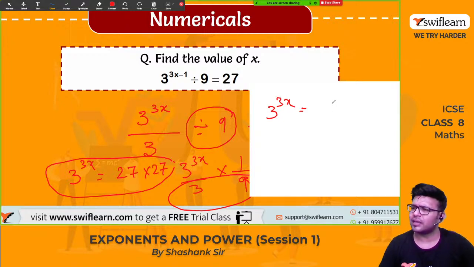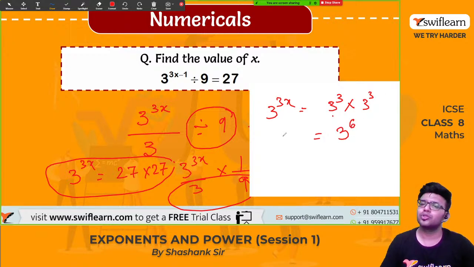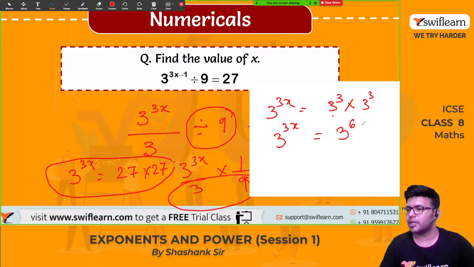27: 3 threes are 9, 9 threes are 27. It is 3 raised to 3. Again 27 is 3 raised to 3. a raised to m into a raised to n, how much is that? a raised to m into a raised to n is a raised to m plus n. So 3 to the power 3x is equal to 3 raised to 6. Base is same, so the power is also the same. So we can write 3x is equal to 6.